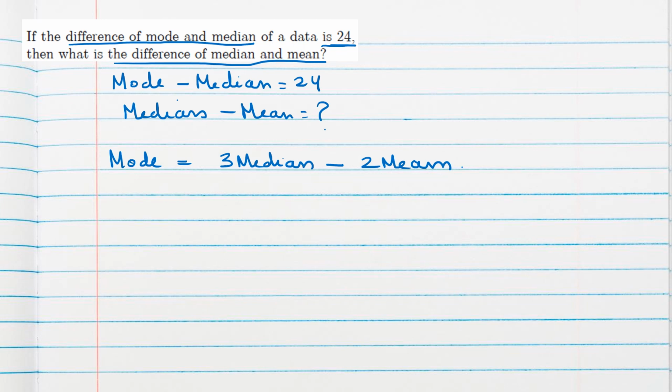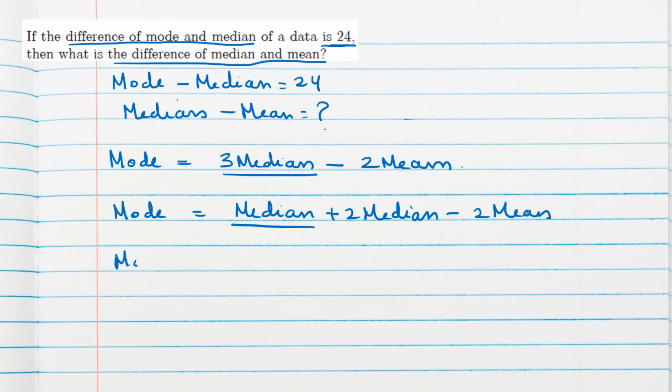So what we will do? We will split this 3 median into median plus 2 median. Okay, we can do this. This median we will shift to the other side with mode. And from these two terms we will take 2 common.